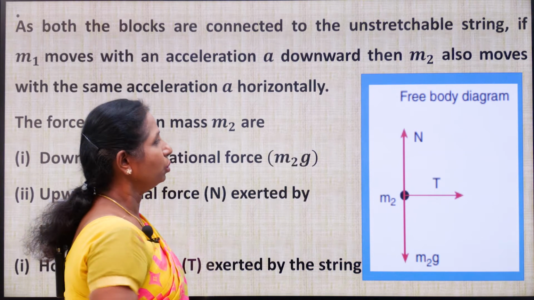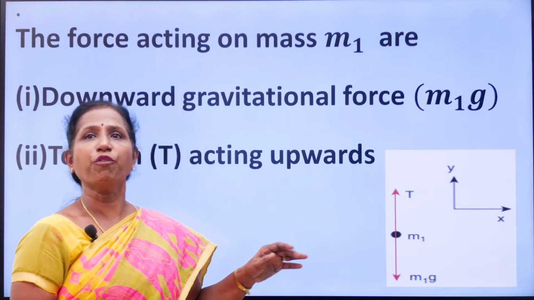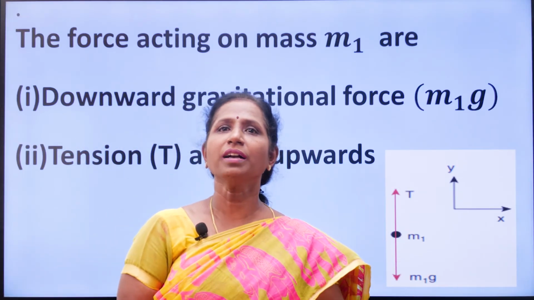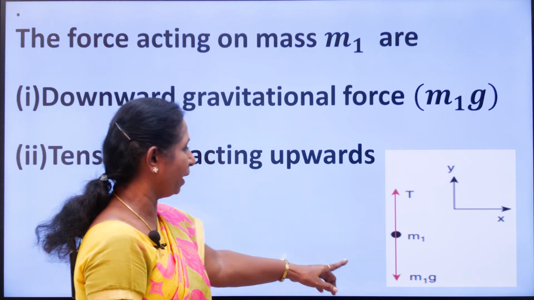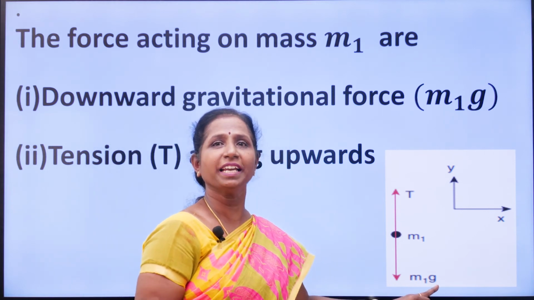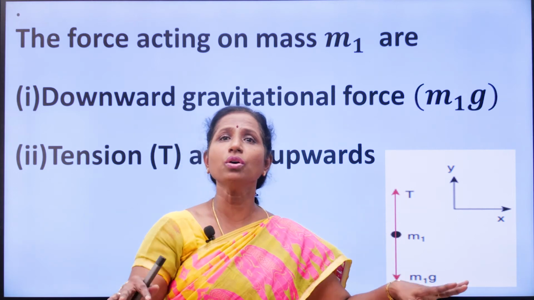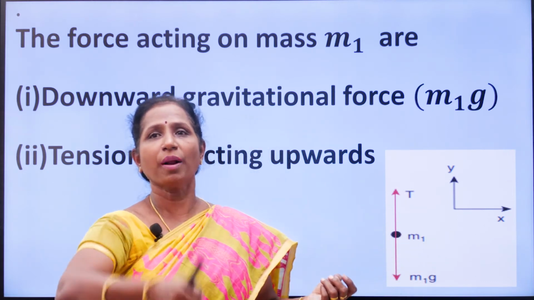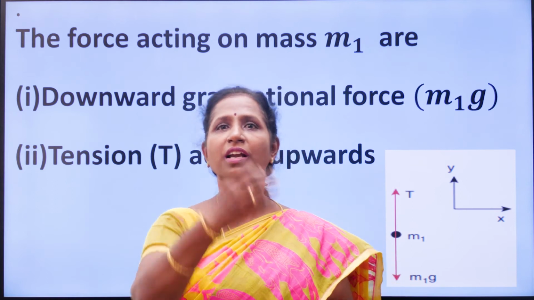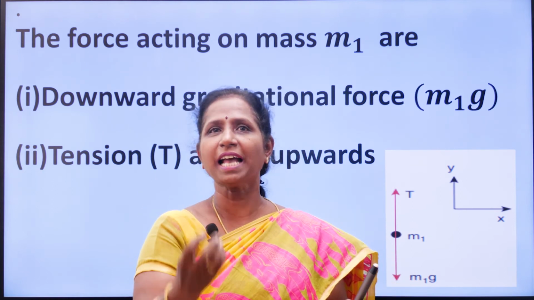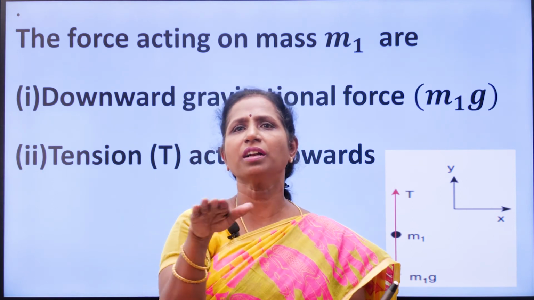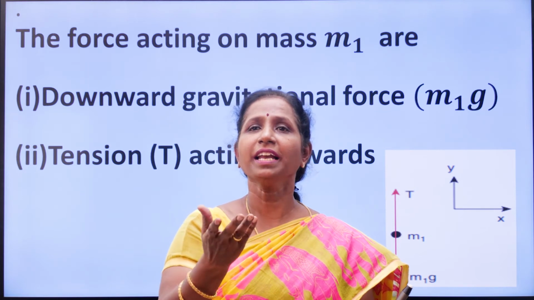Now come to the next one, the forces acting on mass m1. What forces are acting on mass m1? As usual, m1g acting in the downward direction. The m1 is hanging from a string. So m1 is not placed on the table to get the normal force.